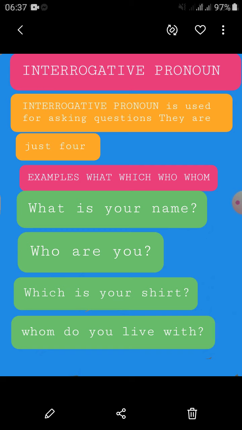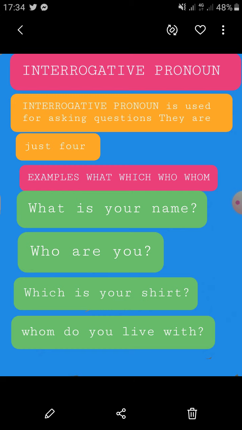What is your name? Who are you? Which is your shirt? Whom do you live with? So look, after the what, after the who, after the which, and after the whom, we do not discuss any kind of noun. If I say what time, what time is it right now? Then whenever a noun follows what or which, like which shirt, this can be called an interrogative adjective, but right now we are talking about interrogative pronouns.